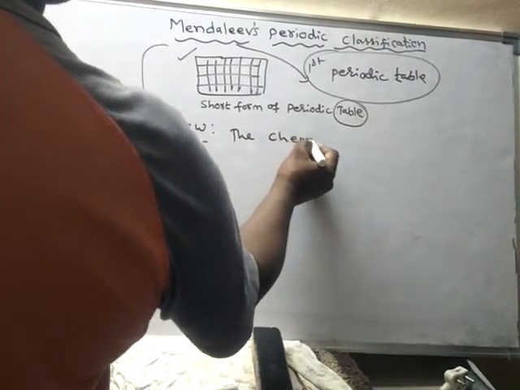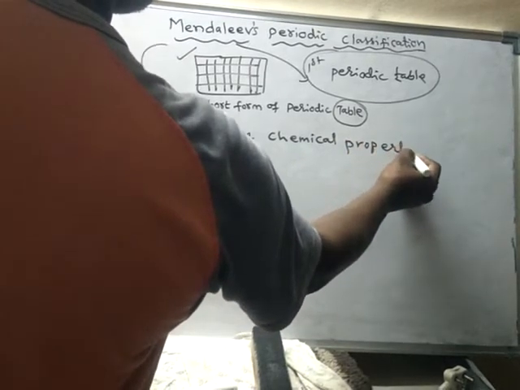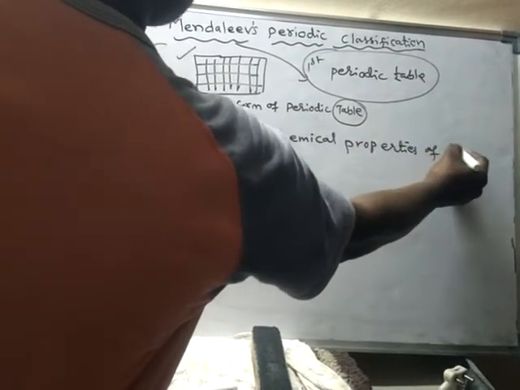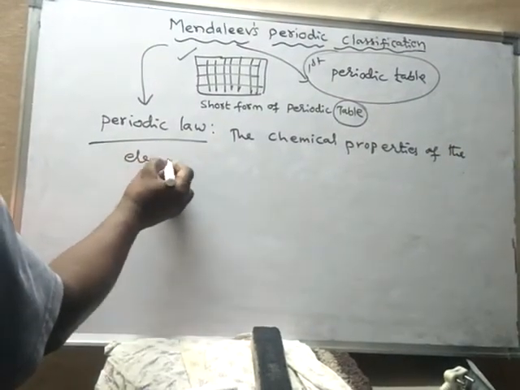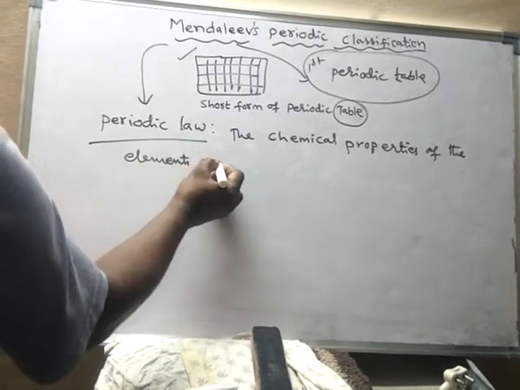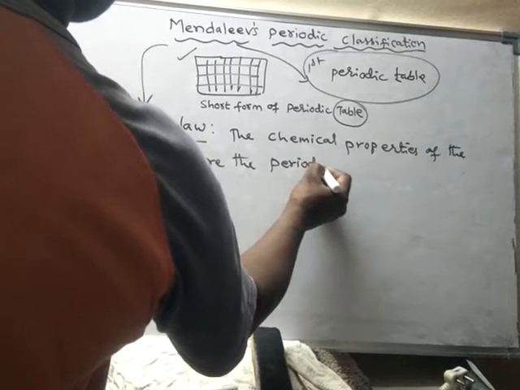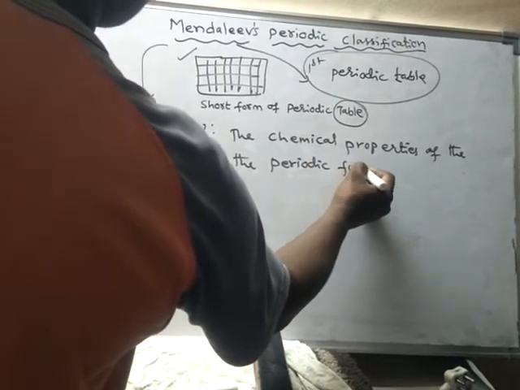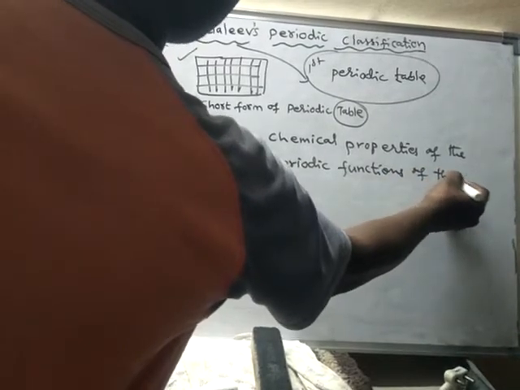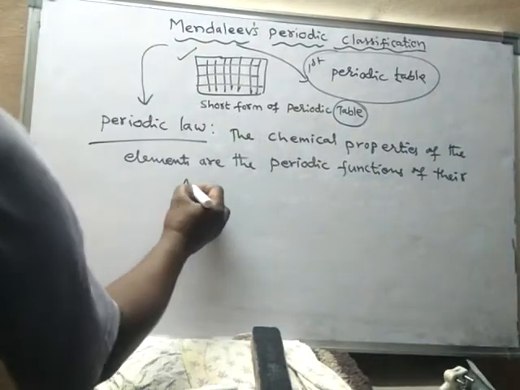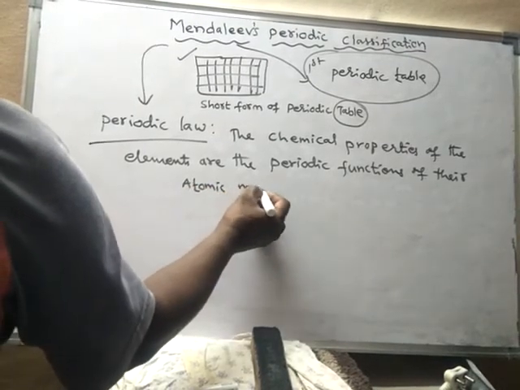The chemical properties of the elements are the periodic functions of their atomic mass.